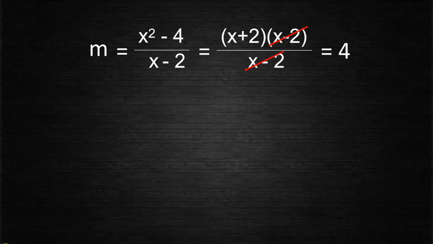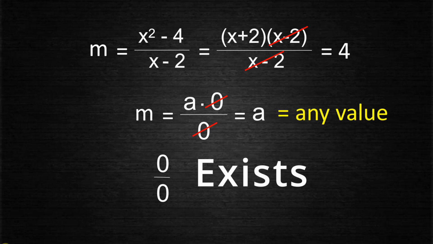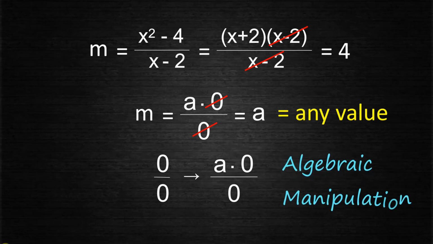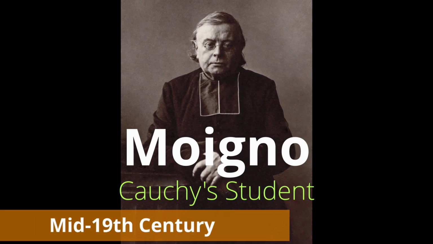Here we can say that when m can be written in the form a into 0/0, we can directly cancel the factors which become 0, just as we can cancel any other number, and the remaining factor becomes our answer, which can take any value depending on the expression in the problem statement. Thus the value of indeterminate form 0/0 exists, and it can be represented in the form a into 0/0 by simple algebraic manipulation. The term indeterminate was originally introduced by Cauchy's student Moigno in the mid-19th century.